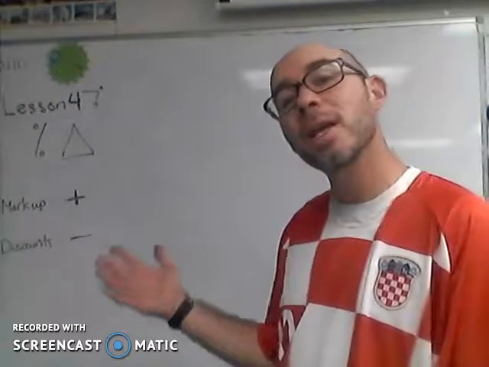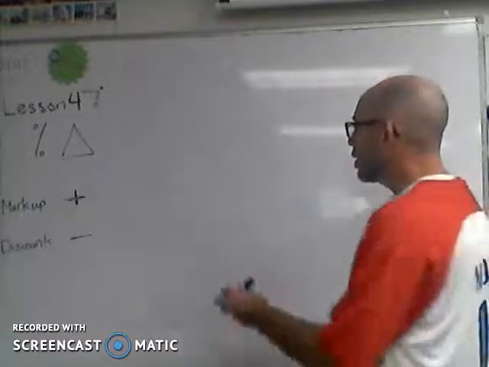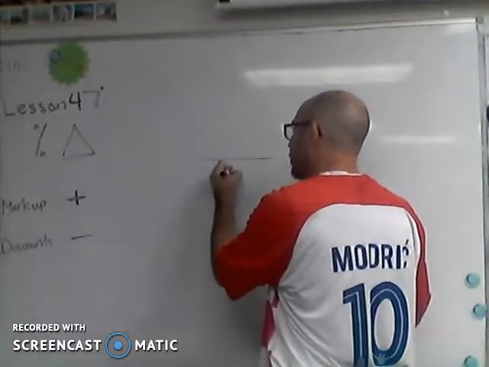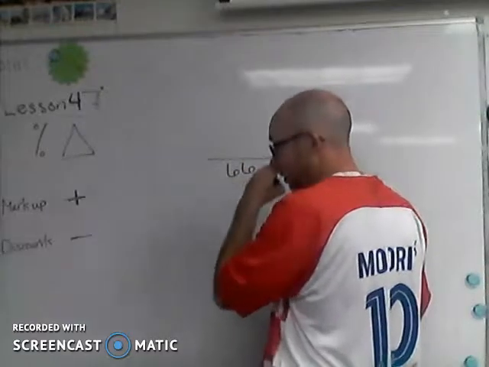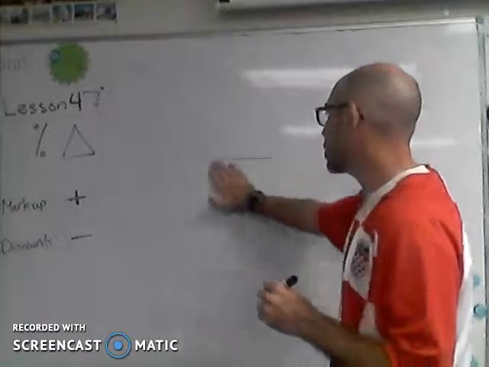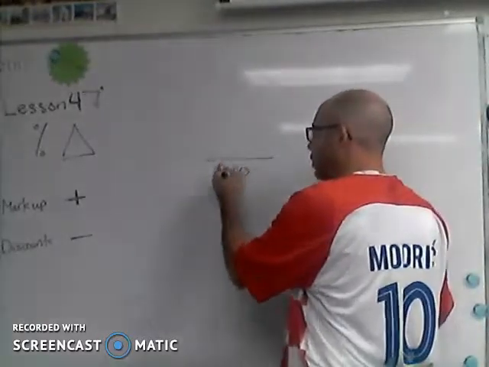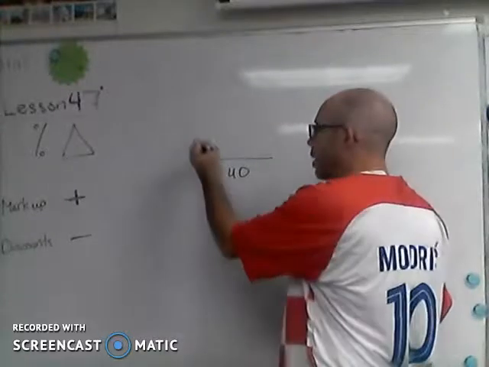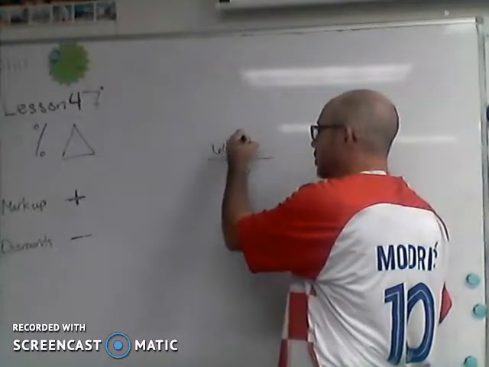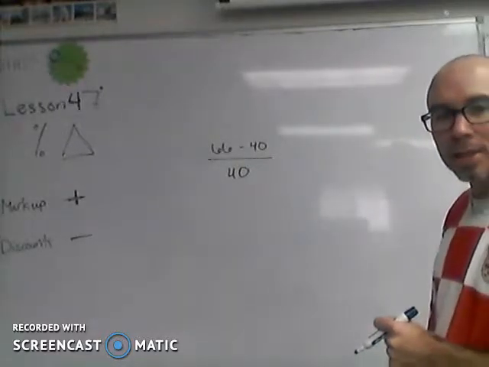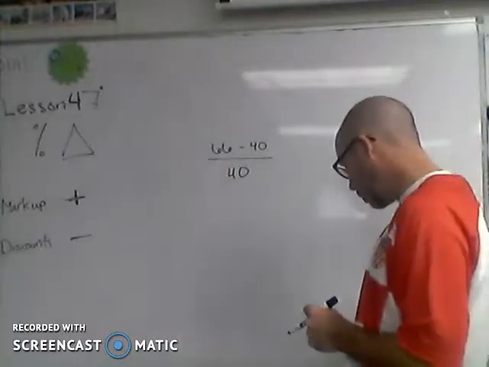So maybe it cost them 40 bucks. Maybe. Well, they're going to sell it to you for 66. Maybe the original cost to them was 40 bucks. Okay, so now we're like, well, what's the difference there? You're going to charge me this, but really it costs that. How much changes that? That's an increase, $26.